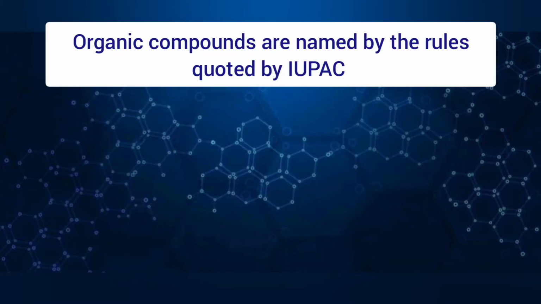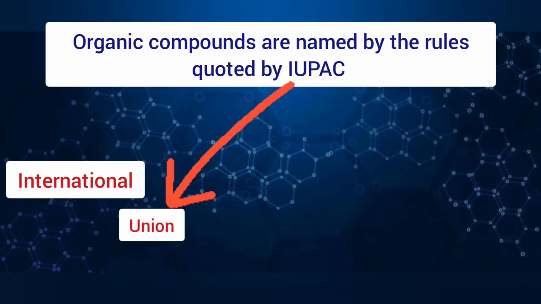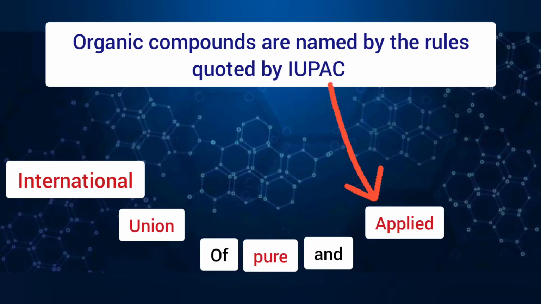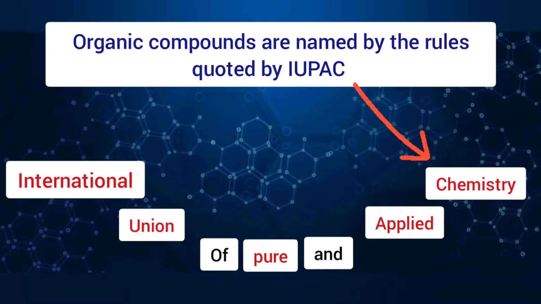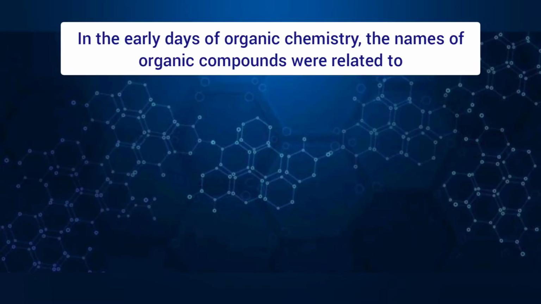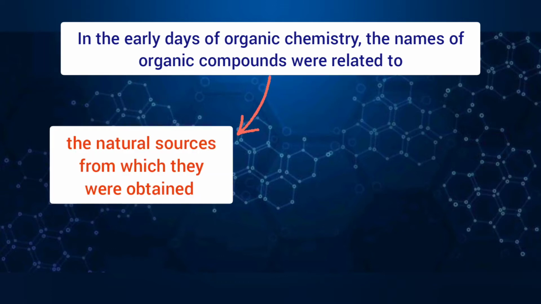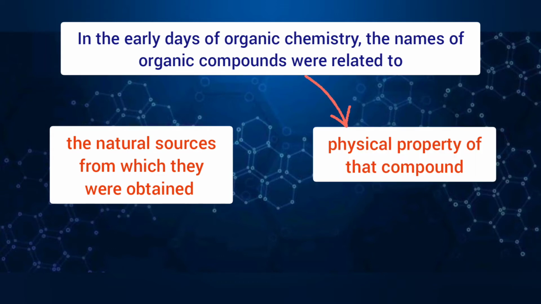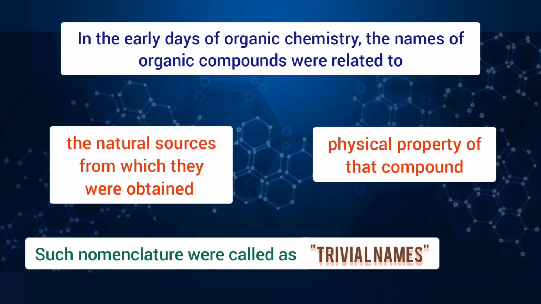All the organic compounds are named by the rules which are quoted by IUPAC. The full form of IUPAC is International Union of Pure and Applied Chemistry. But in the earlier days of organic chemistry, the organic compounds were named according to the source from which they were obtained or their physical properties. Such nomenclatures were called trivial names.